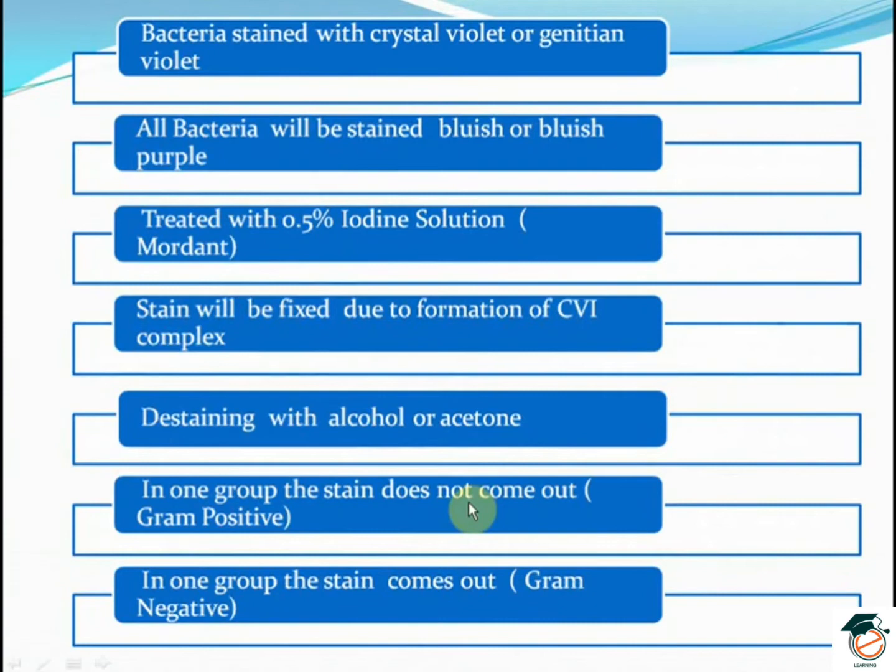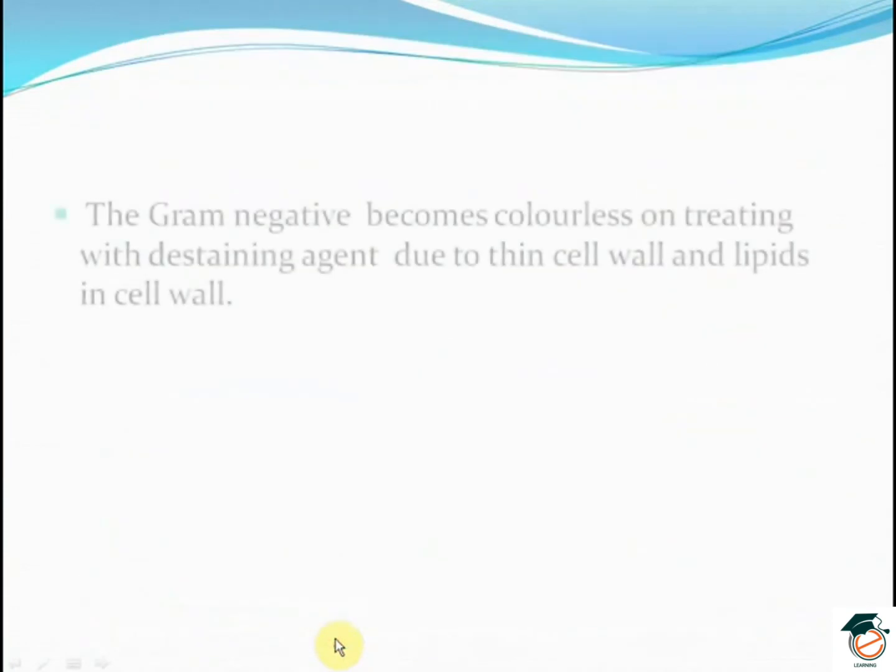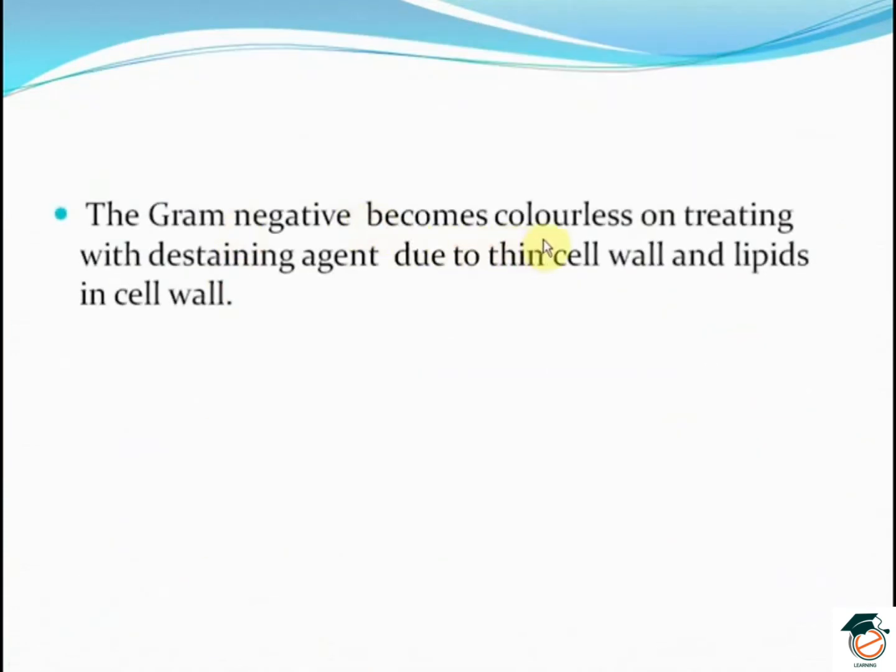The group which retains the stain comes out to be gram-positive, and the group which does not stain is the gram-negative bacteria. The gram-negative becomes colorless on treating with destaining agent, since it has thin cell walls and has lipids in the cell walls.